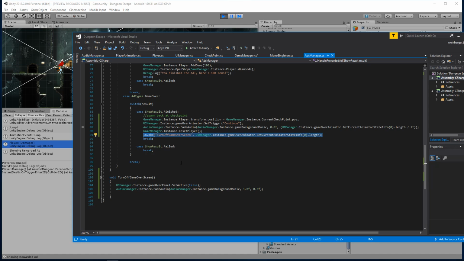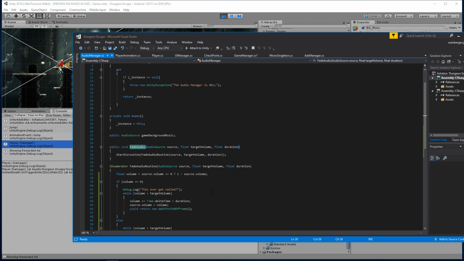Although now that you mention it, we're doing a half a second. Oh yeah, okay. And the fade audio is based on the animation state. So we're fading the audio to be finished before the animation even finished. It's half the length. So if the animation to play is 3 seconds, we're fading the audio in 1.5. So really the audio should be done. So it's just not fading up for some reason. And the question is why? I'm really not sure.